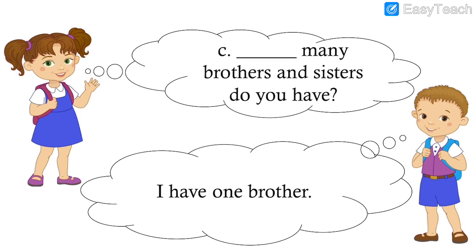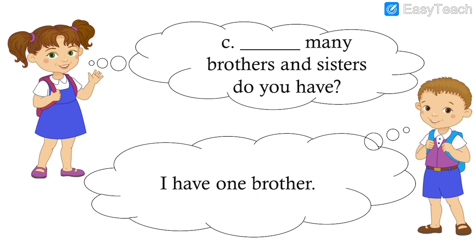Right now, see the third one. I have one brother. That is the answer given. The question: dash many brothers and sisters do you have?